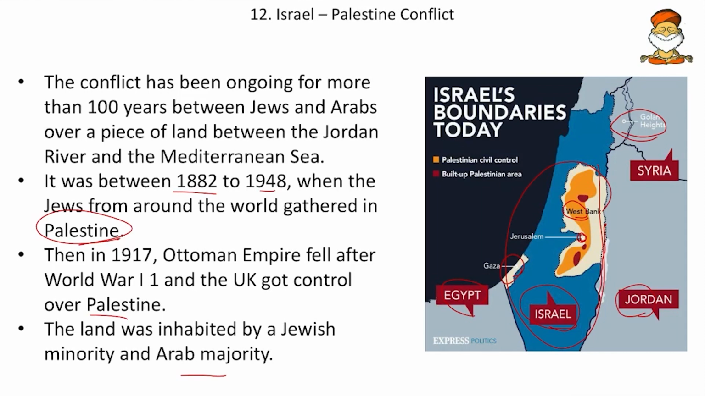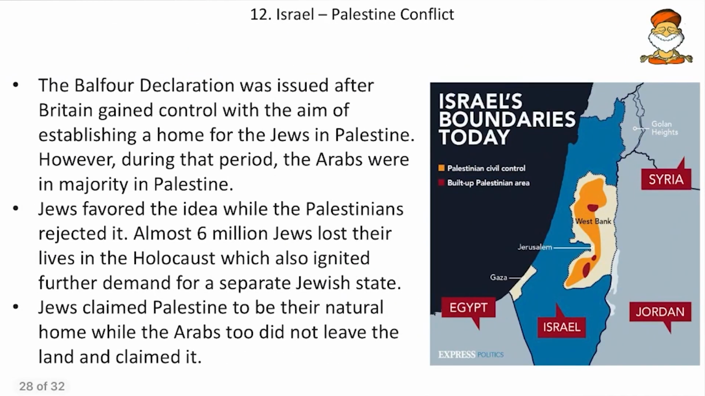And even today the fight is going on, and many outfits like Hamas and others have been set up to fight. And if the dispute resolves someday in future, then we will update ourselves. And then the Balfour Declaration was issued after Britain gained control, with the aim of establishing a home for Jews in Palestine.